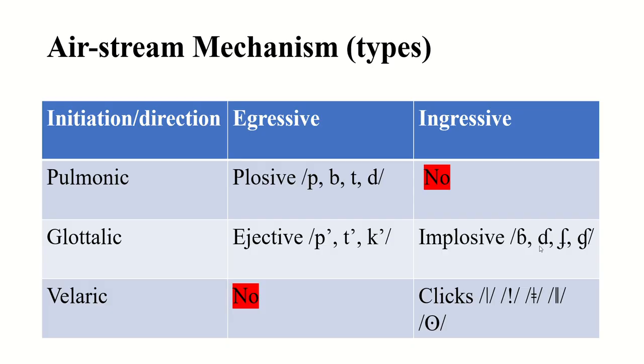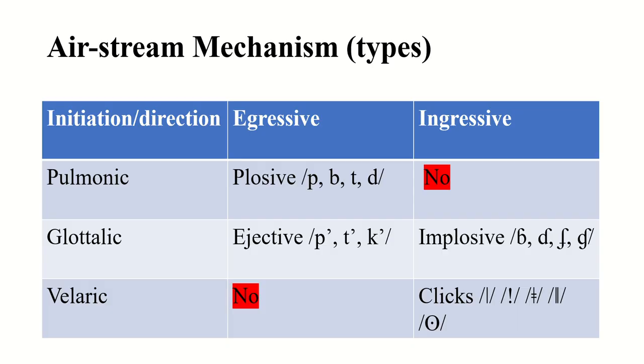And velaric has no possibility of outgoing. It has only the possibility of ingoing, meaning ingressive. So velaric ingressive sounds are called clicks, and these are the examples. So this is the summary of the airstream mechanism.